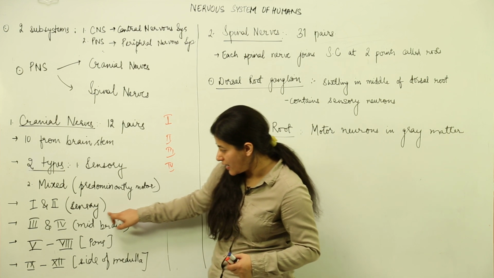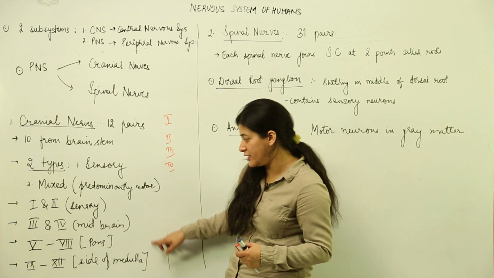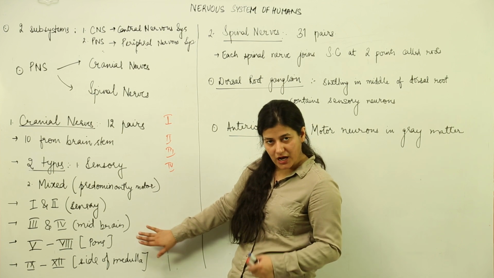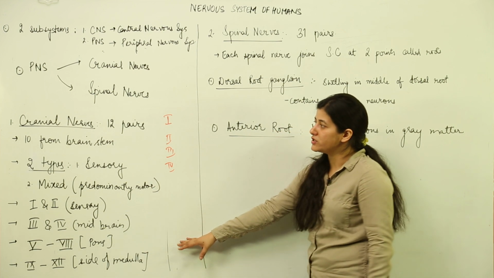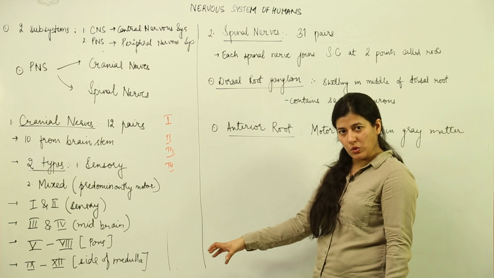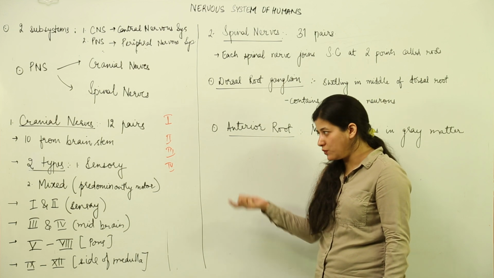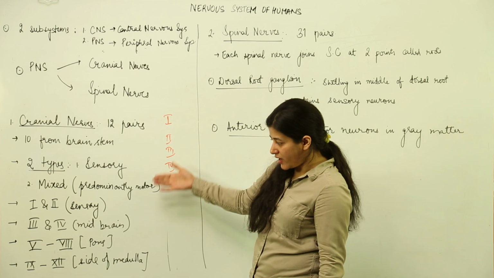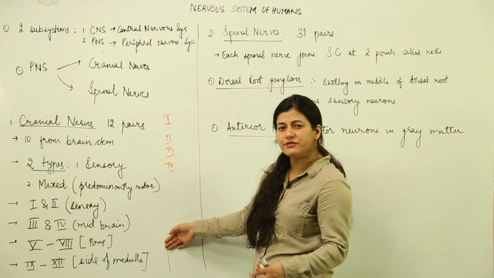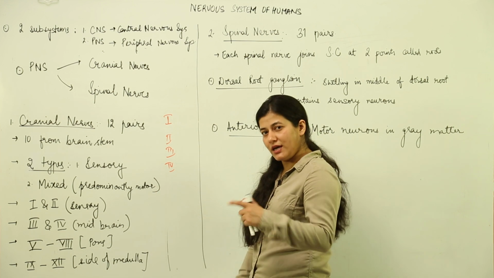So, you see that this part is the brain stem from which 10 of the cranial nerves are arising, and this is what is to be understood about cranial nerves. In this brief introduction, we will talk about these 12 cranial nerves in detail, and which parts they innervate, in the next section.